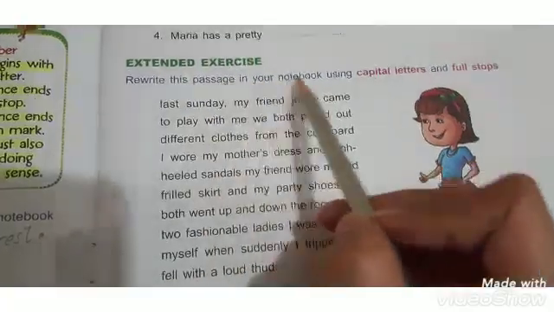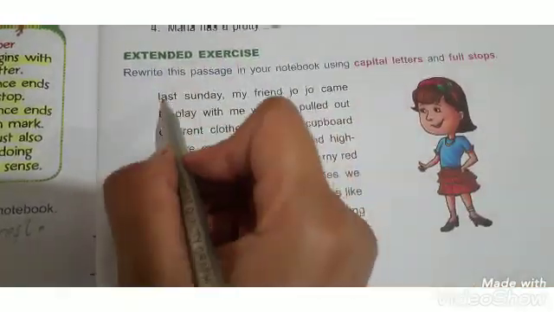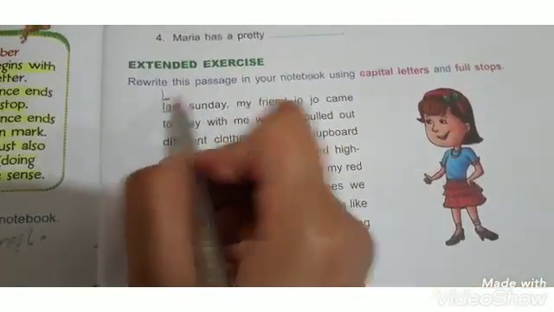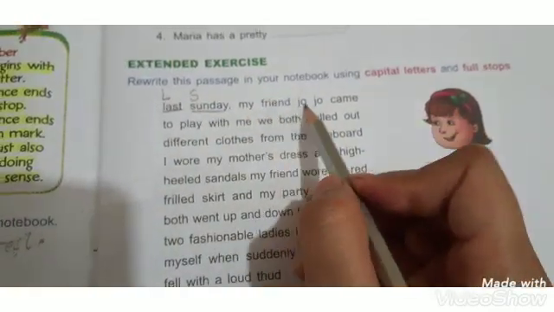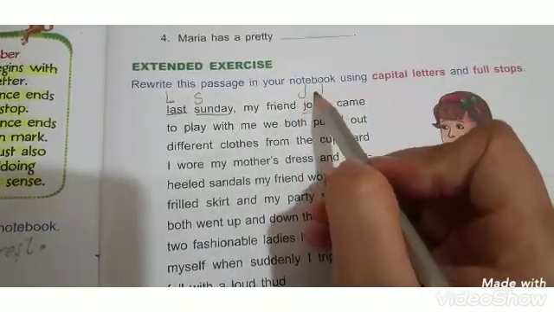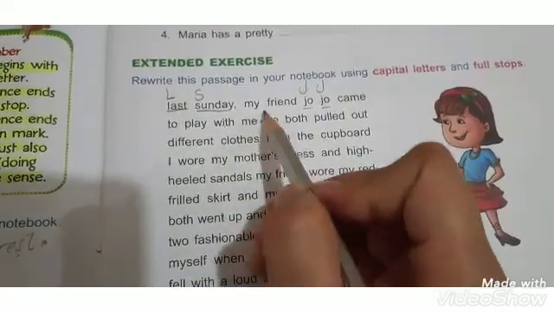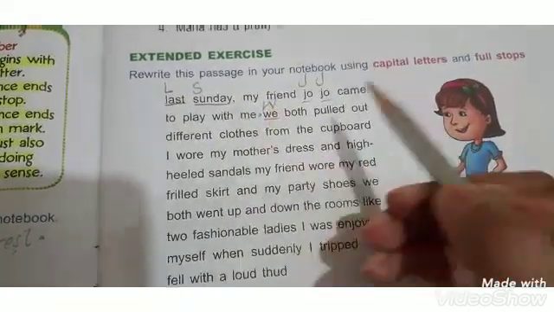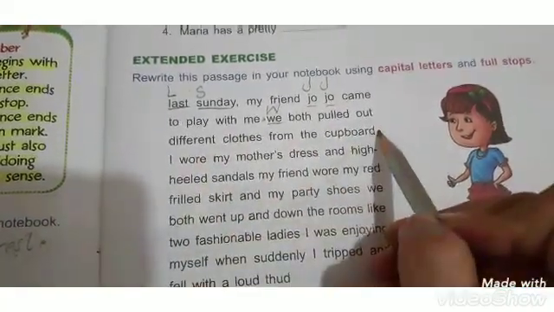Write this passage in your notebook using capital letters and full stops. Last Sunday, capital letter. My friend Jojo, capital J, came to play with me, capital letter. We both pulled out different clothes from the cupboard, full stop.